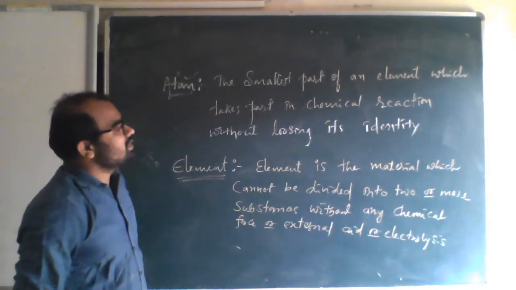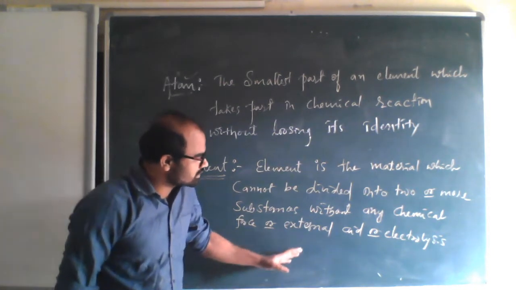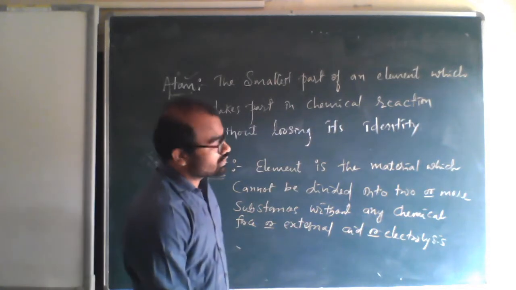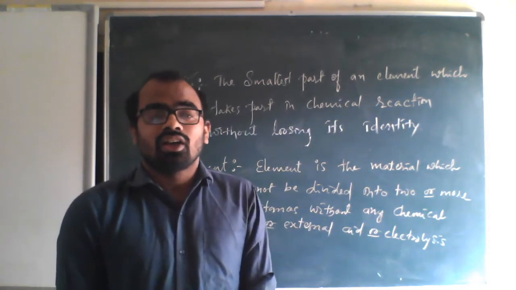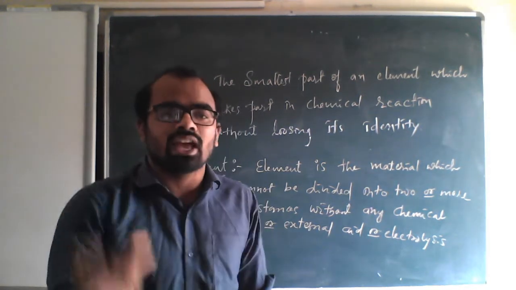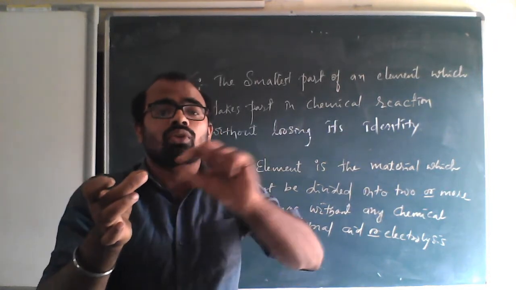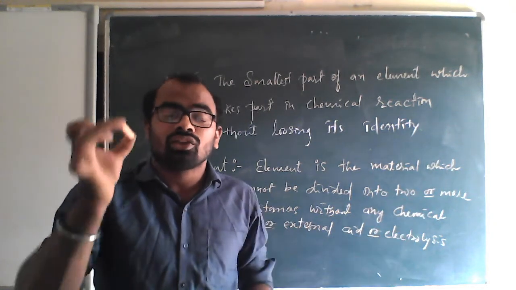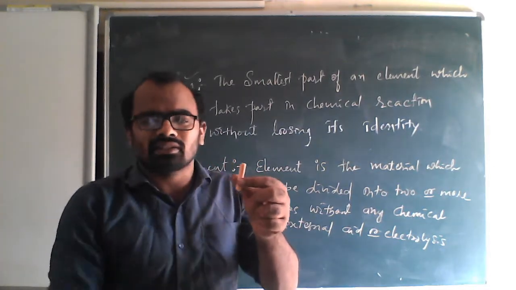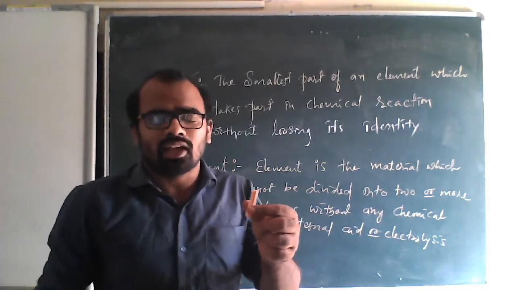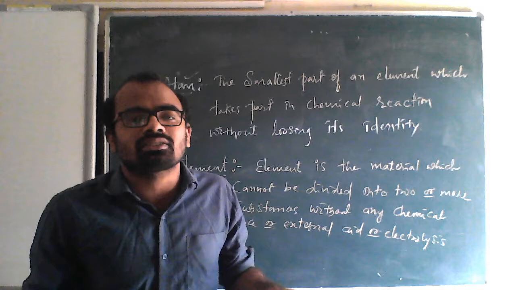Okay, an element is the material which cannot be divided into two or more substances without any chemical force or external aid or electrolysis. Without electrolysis, an element cannot be divided into two or more substances. Suppose I take an element of iron, even though I divide it, it is an element of iron only. You cannot make it into iron and copper, or sodium and potassium. If I take sodium, it is sodium only. Even though you divide it, it is still sodium atoms, but it cannot be divided into sodium and potassium. Other materials will not come.